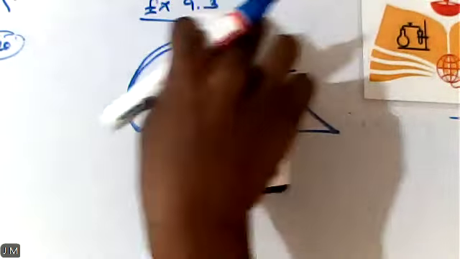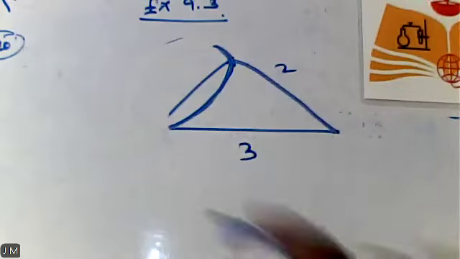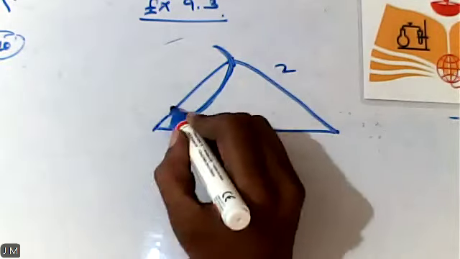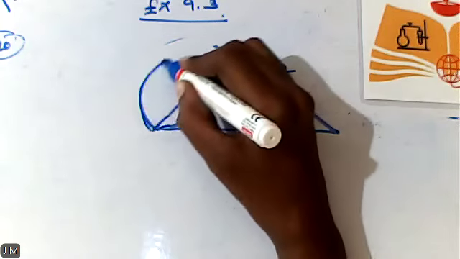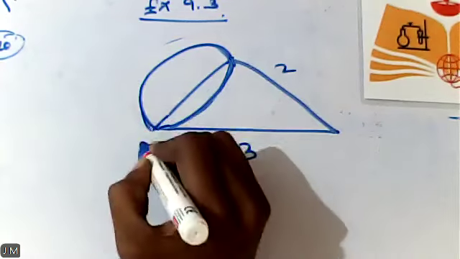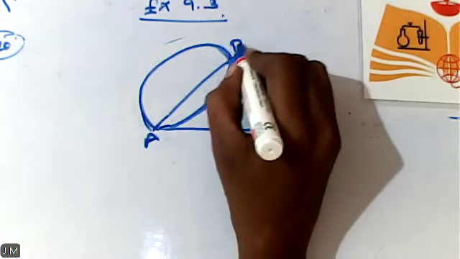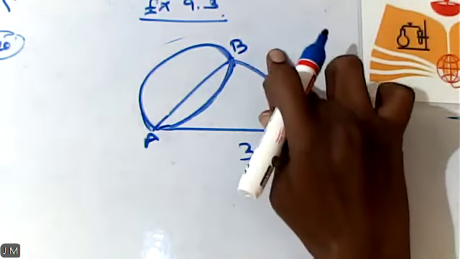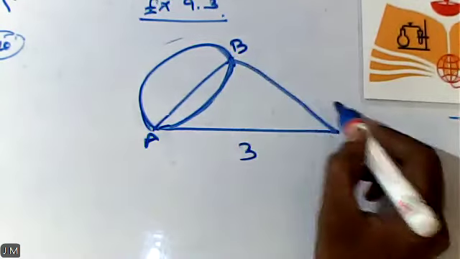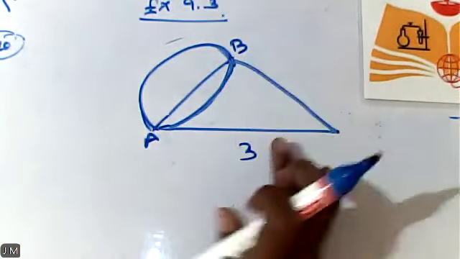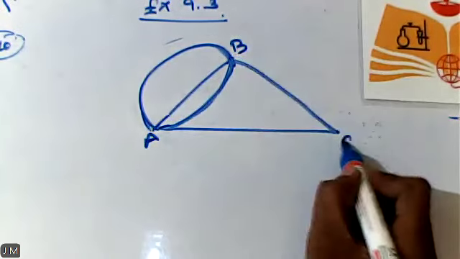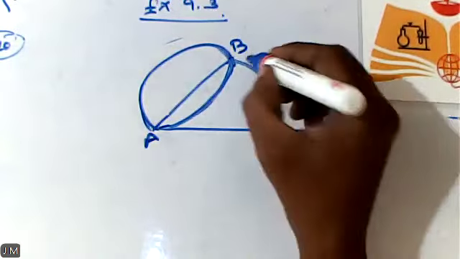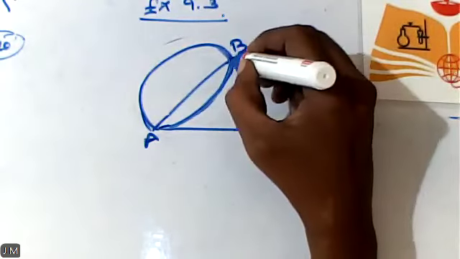So let us consider AB. Now I want to pick out the second side. So from the second side also you can draw a circle. You can name the side as BC.